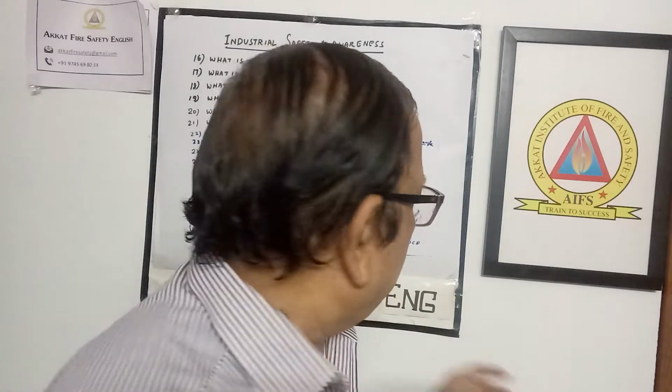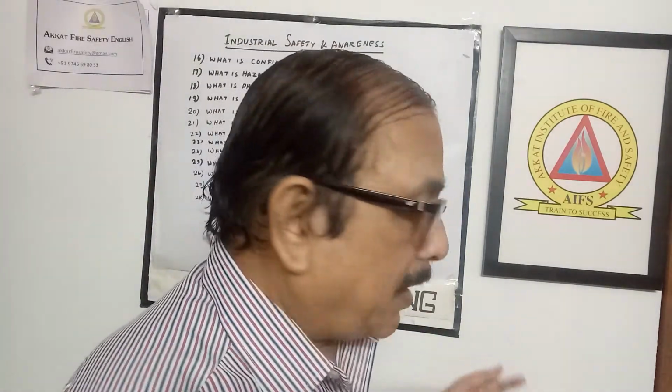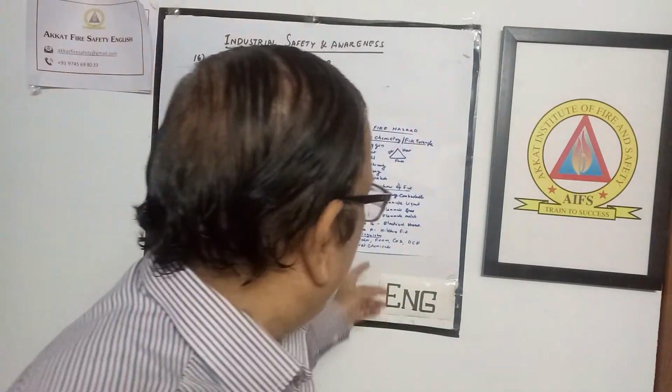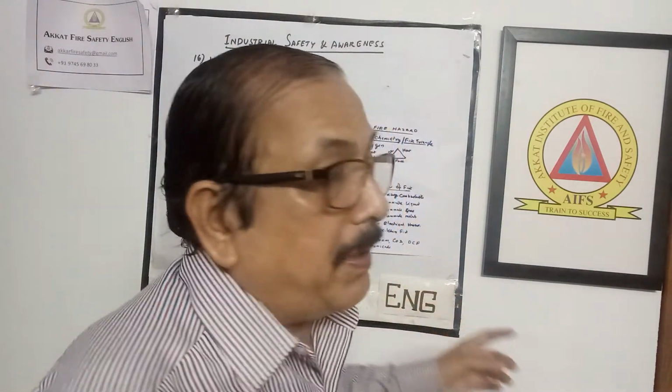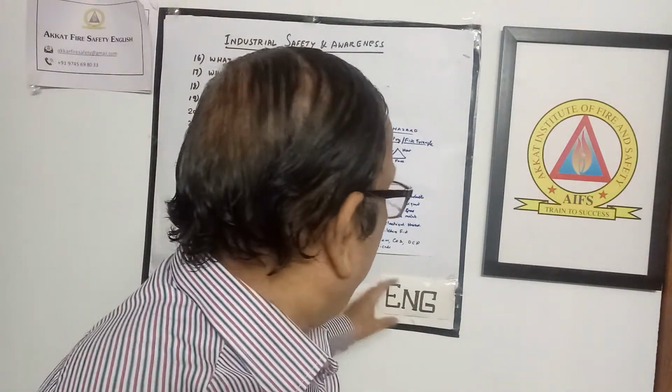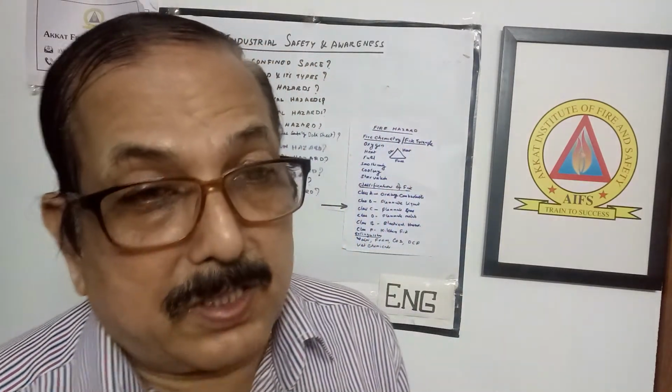For Class C fire we can use CO2 or DCP, and for electrical fire also we can use CO2 and DCP. Then for metallic fire, a special type of DCP we have to use, and wet chemical we use for kitchen cooking oil. So these are the different types of fire extinguishers and where we have to apply them. That I have just mentioned.